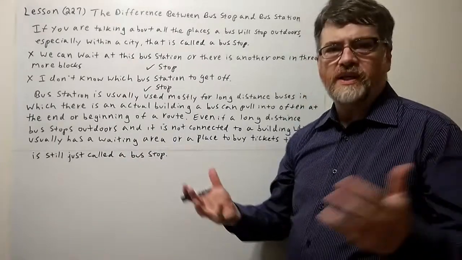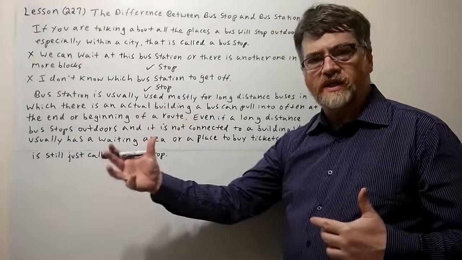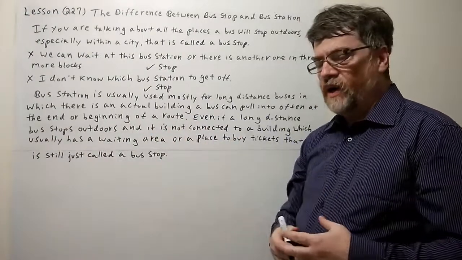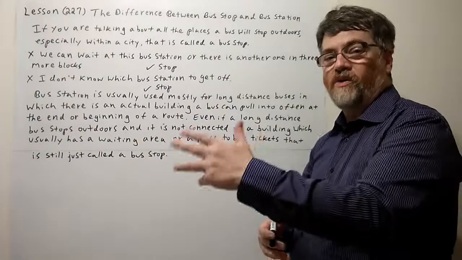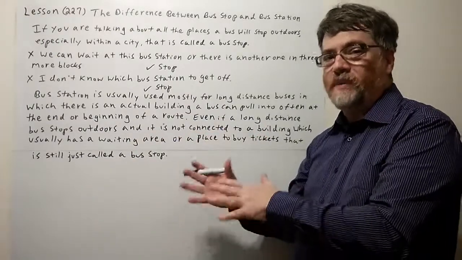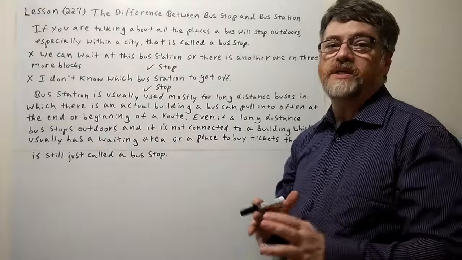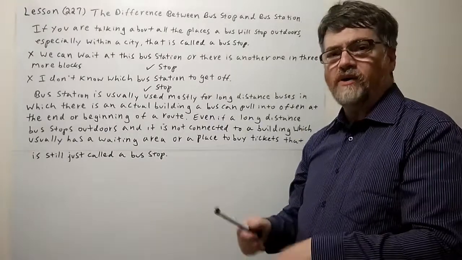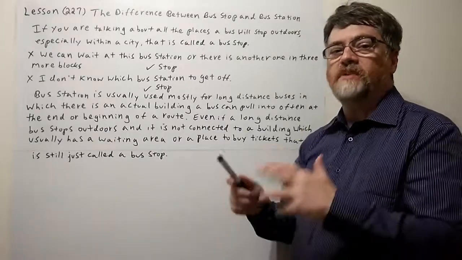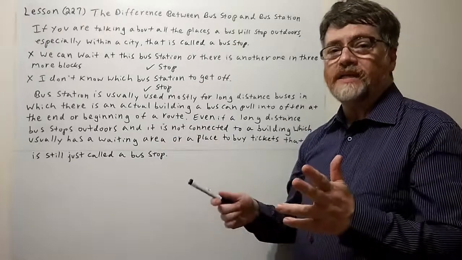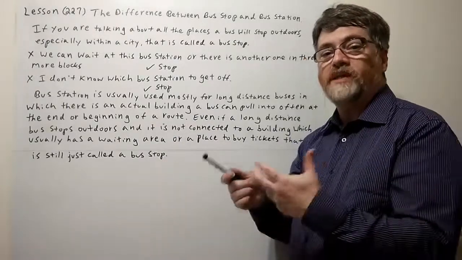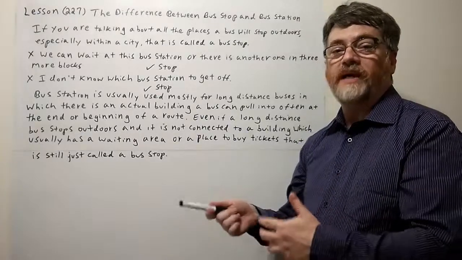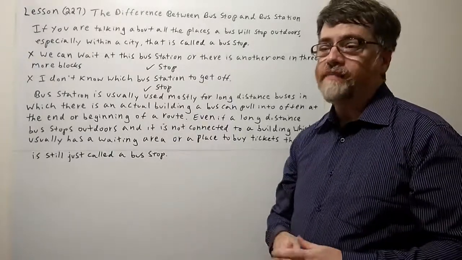So it depends. I've taken some longer distance buses where they do have some outdoor stops along the way, and if there's no building there, even that one is still just called a stop. So in order for it to be a station, there must be a building there. It usually has a waiting area, maybe a place that you could sit down, a place that you could buy tickets. Then that would be a station.